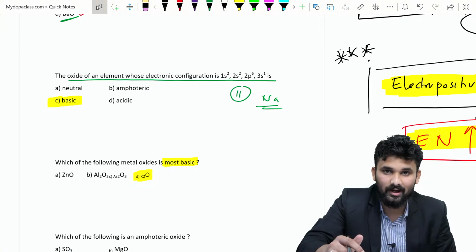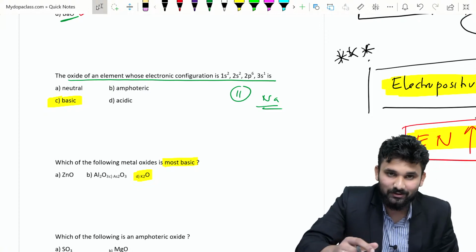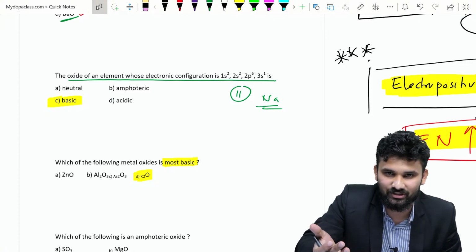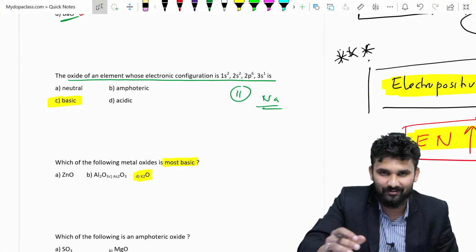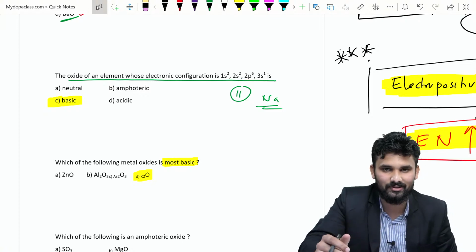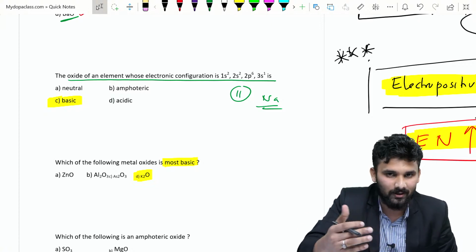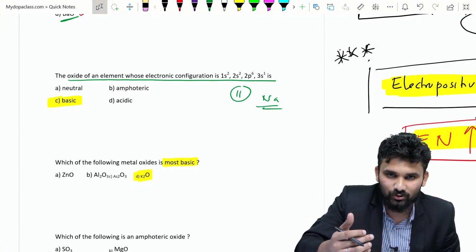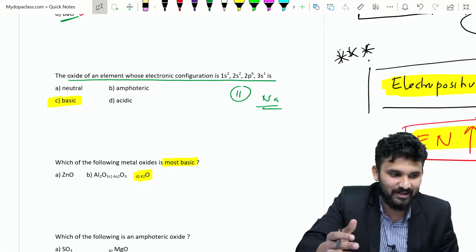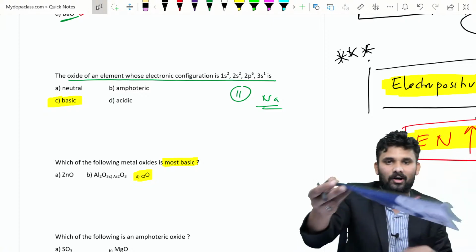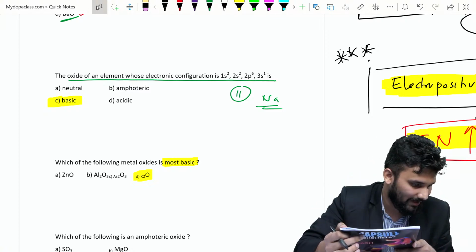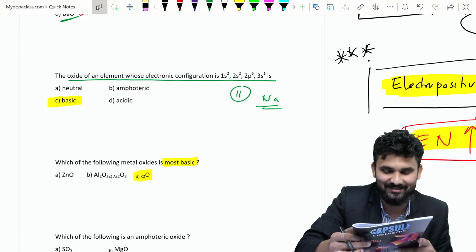Okay, our time is over. So I think you will get an idea how to solve the problems from the chapter Classification of Elements and Periodicity in Properties. Here we discussed some of the questions from this chapter. There are a lot of shortcuts remaining in this chapter, and in our remaining live sessions we will discuss other shortcuts too. So this is our live session; I am winding up. I will explain one more time.